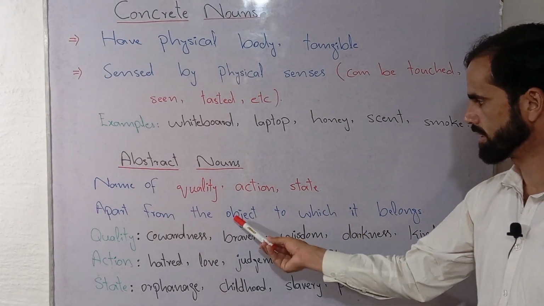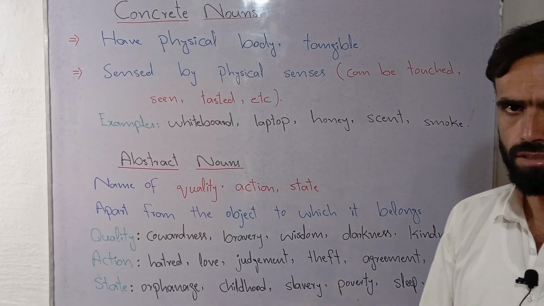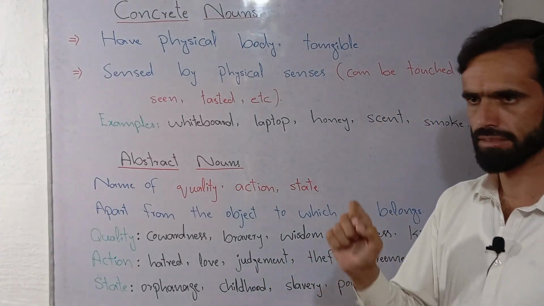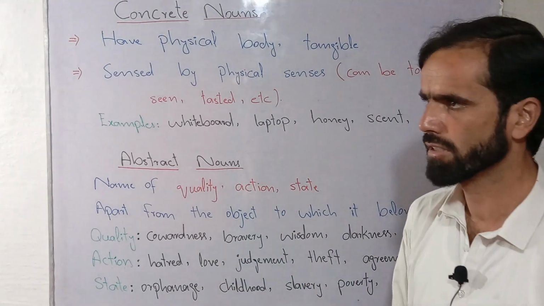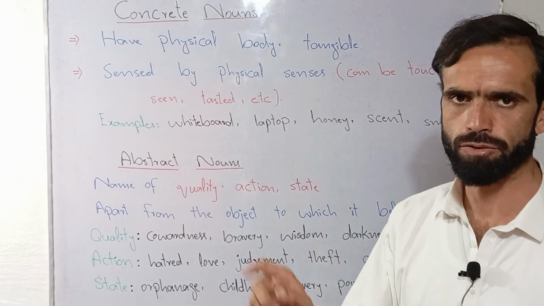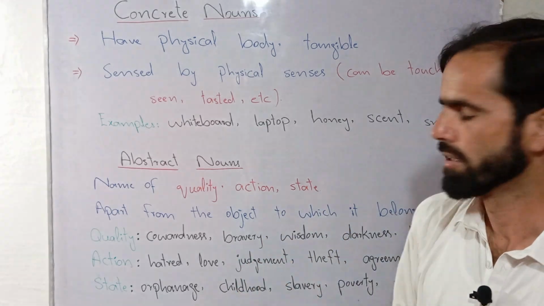What does it mean? Let's suppose I talk about bravery. Bravery is something else and the brave person is something else. If I talk about the person, I may say that he is a very brave person, I always found him brave.